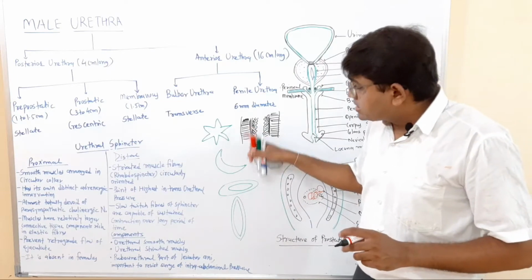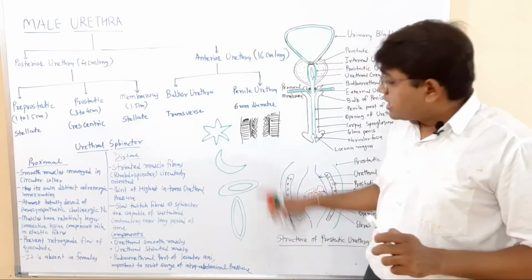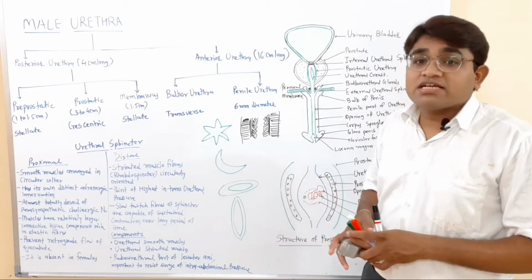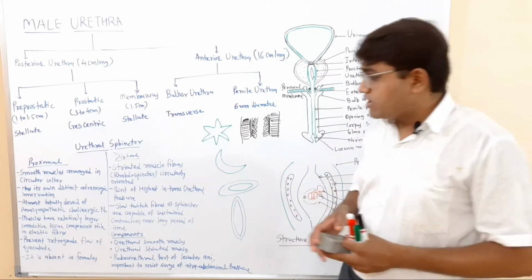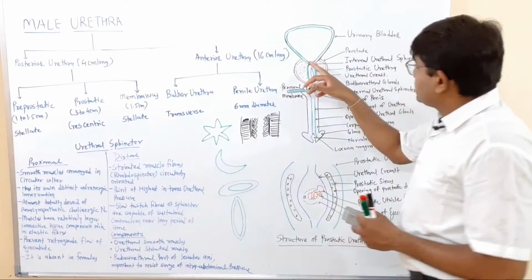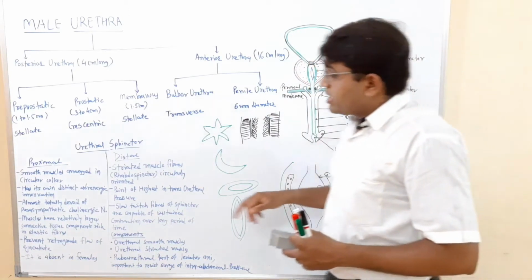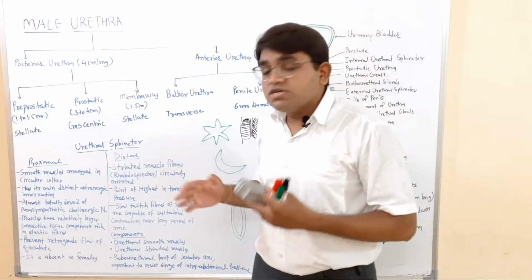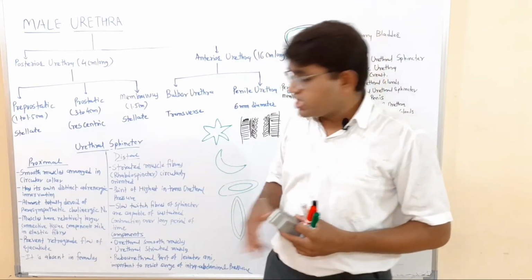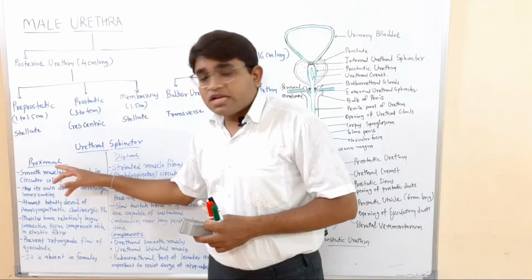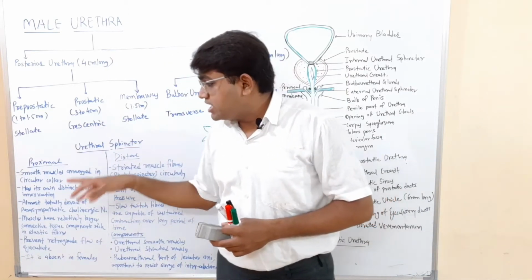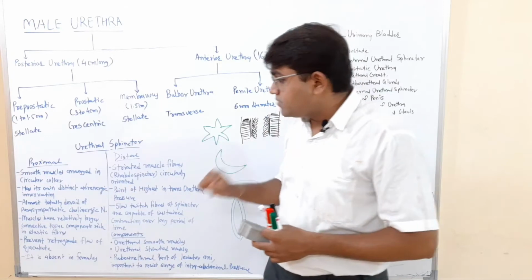But in addition to this smooth muscle, there is an extra layer of smooth muscle here in this pre-prostatic part, and this muscular layer forms the proximal urethral sphincter. So the proximal urethral sphincter is formed by smooth muscle fibers, and these muscle fibers are arranged in a circular collar.